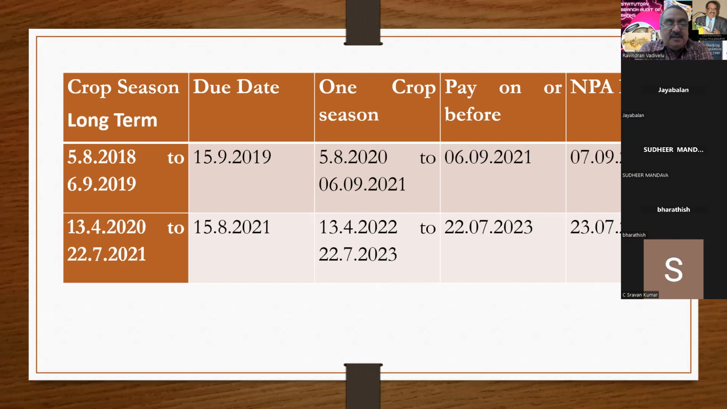Any doubts? I think members are silent, friends are silent. I think was doing this, no doubt for me. Yeah, thank you, Jaipal sir and Badish, clear.